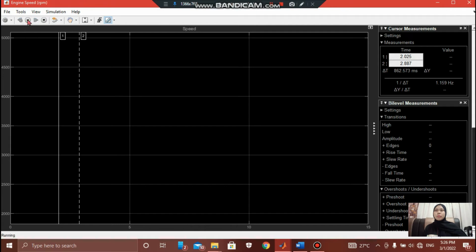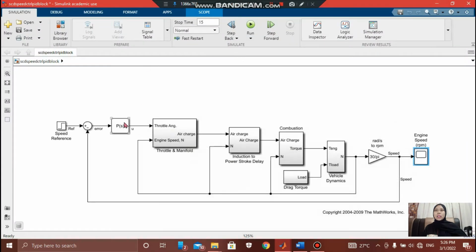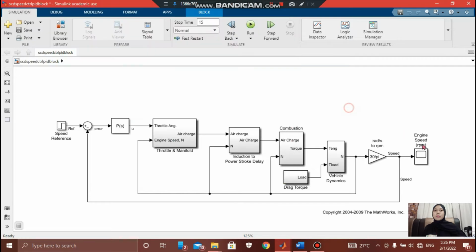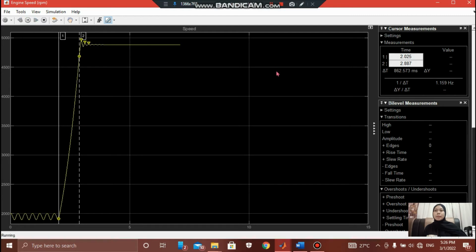This is the waveform that appears. And lastly, when the value is 0.15, this is the resulting waveform that I get.